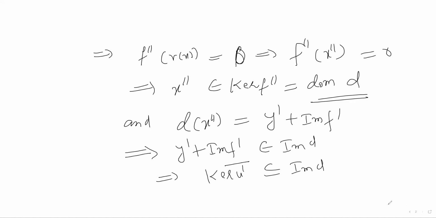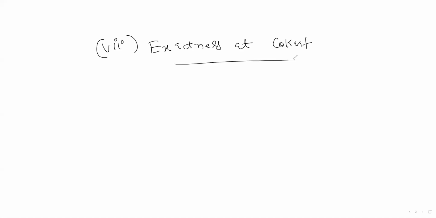Now finally, exactness at co-kernel of f. So what you have to show? You have to actually show that image of u dash bar is same as kernel of v dash bar.